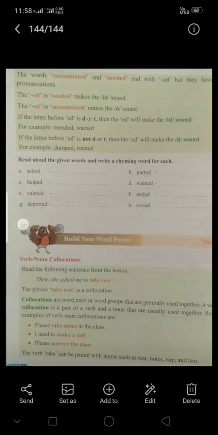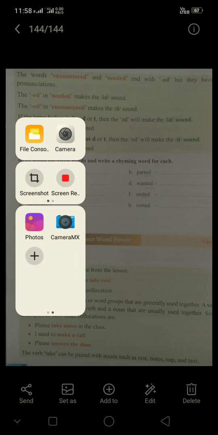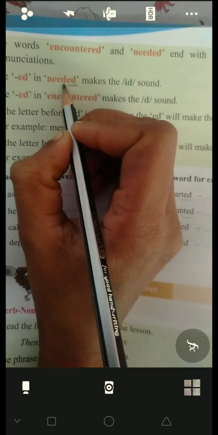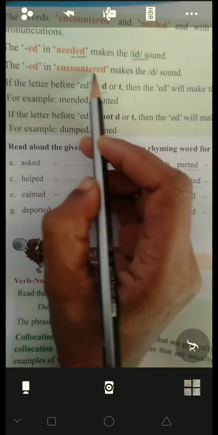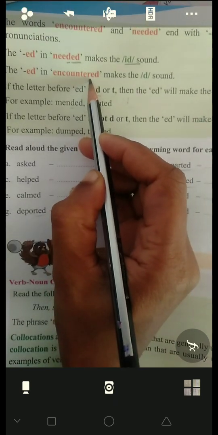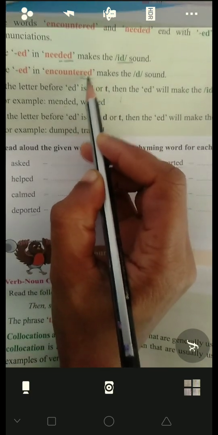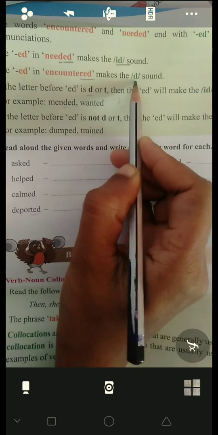See the word needed here. It is ending with ed, right? Before this ed, which letter is there? The letter d is there, so it is pronounced as the id sound. Next, the word encountered. Here, before ed, which letter is there? R is there, not d or t, so it sounds like a d sound.